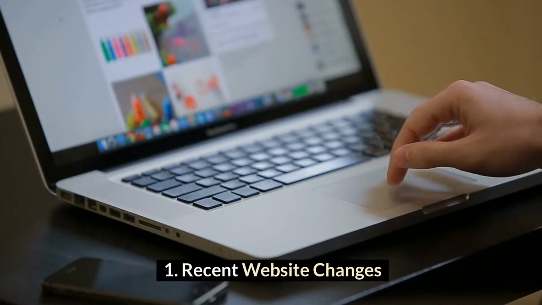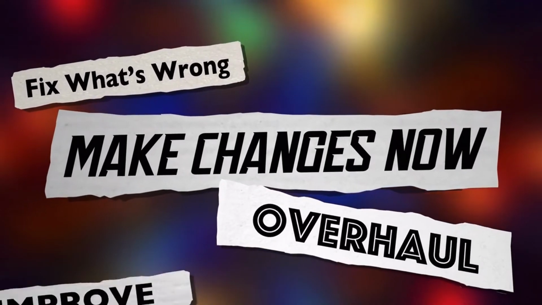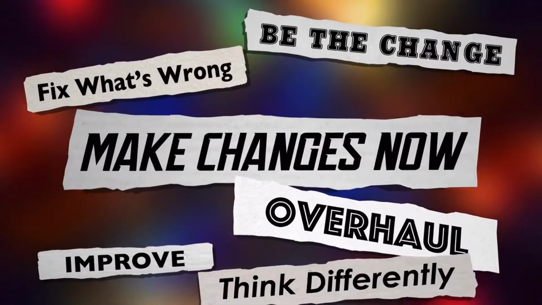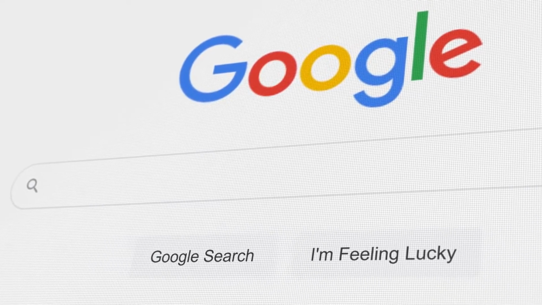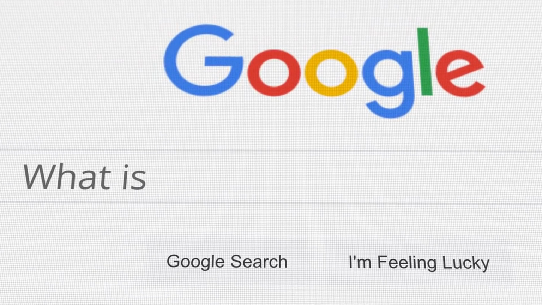1. Recent website changes. Besides possibly detecting the obvious hosting hiccup, check for recent changes. Design changes often impact load times, which is not seen well by search engines. Additionally, use Google Analytics to see if all traffic sources are decreasing or only a specific one. Last but not least, make sure to check the SERPs, search engine results pages, and if you aren't already, start monitoring SERPs regularly.